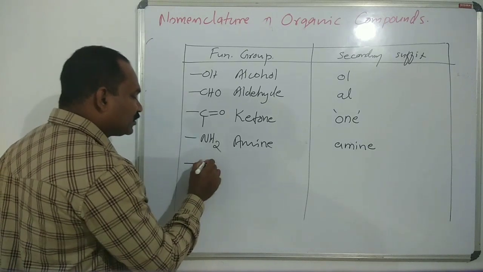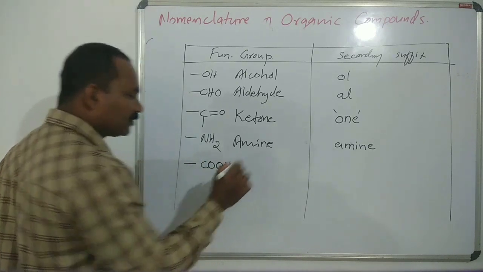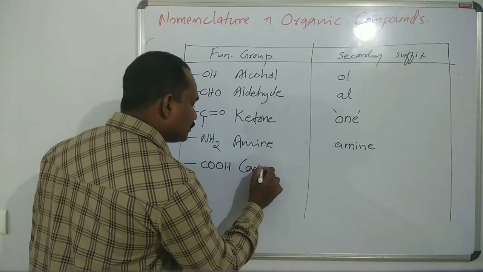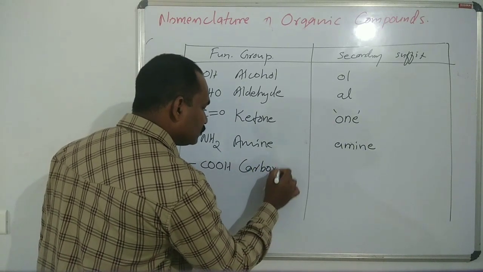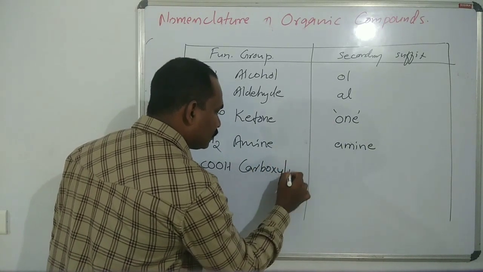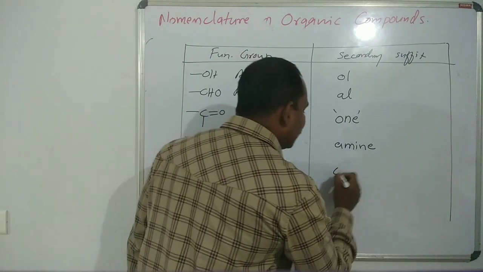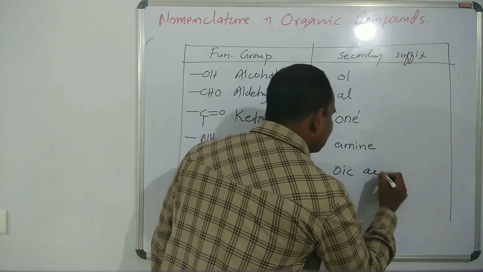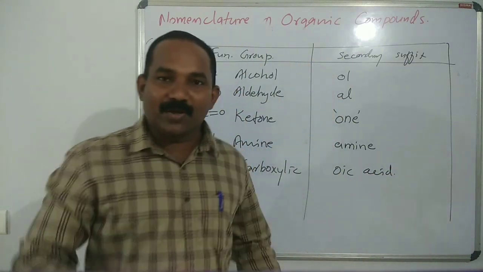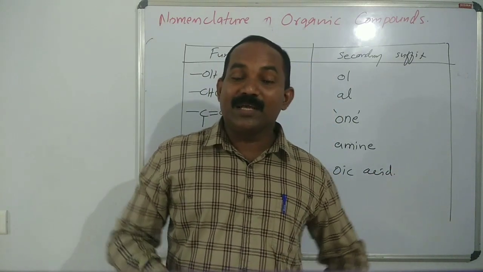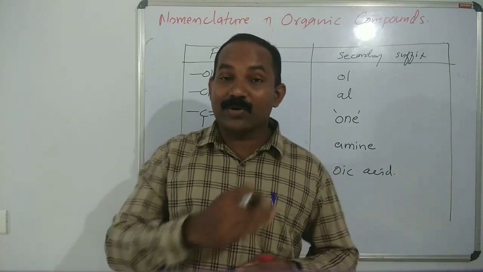Then next is COOH, carboxylic acid. It is oic acid. Methanoic acid, benzoic acid, ethanoic acid, butanoic acid.